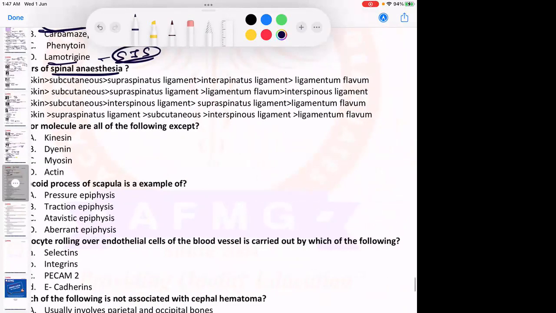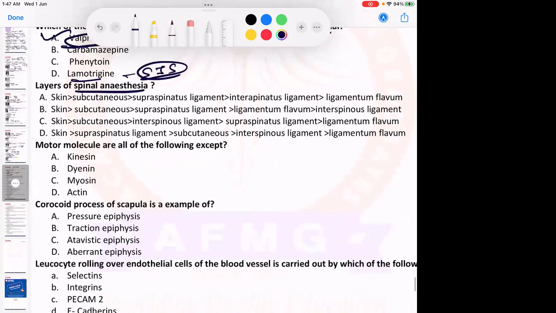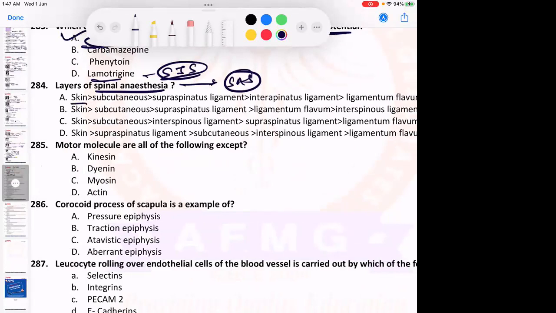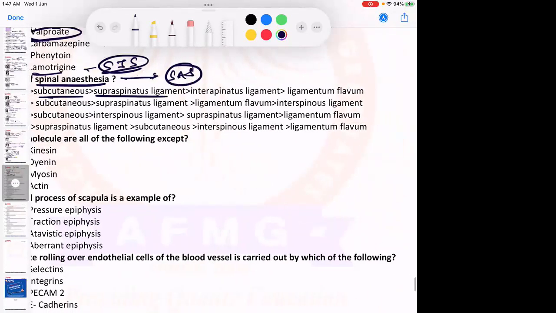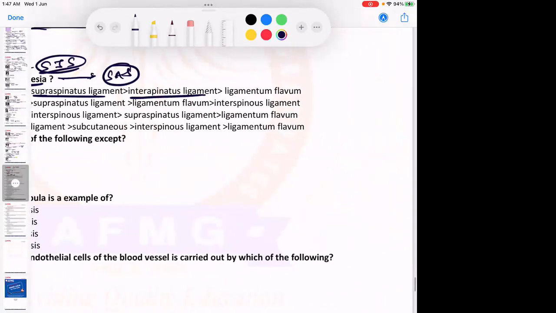Layers of spinal anesthesia. So the layers which will be pierced while giving a spinal anesthesia. Spinal anesthesia is given in the subarachnoid space, so you need to go till the subarachnoid space. Okay, please remember this. Skin is pierced first of all, followed by subcutaneous tissue, supraspinous ligament, interspinous ligament, and then the ligamentum flavum. And अगर spinal anesthesia देना है, then you even need to pierce the dura mater, then the arachnoid mater, and go into the subarachnoid space and then give the spinal anesthesia.